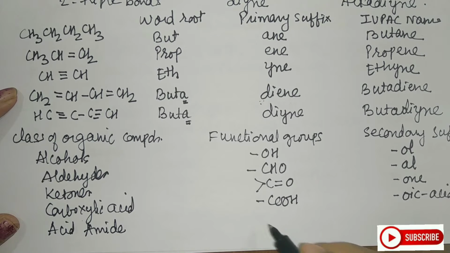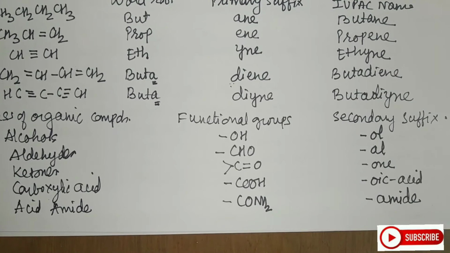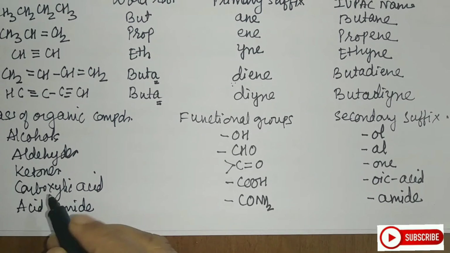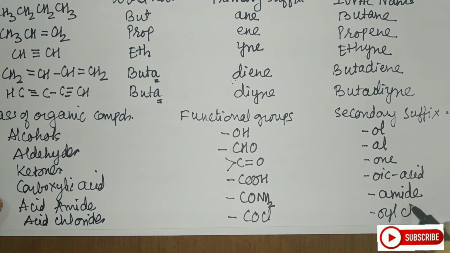For acid amides you have CONH2 and you call this amide. Similarly we have acid chlorides. The functional group is COCl and you call it as oyl chloride.